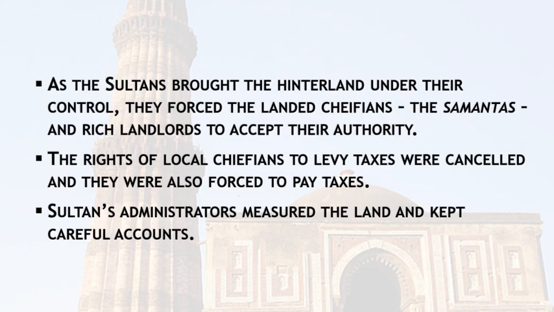The rights of local chieftains to levy taxes were cancelled. Now everyone had to pay taxes. Sultans also had administrators measure the land and keep careful accounts of how much land a particular person had.